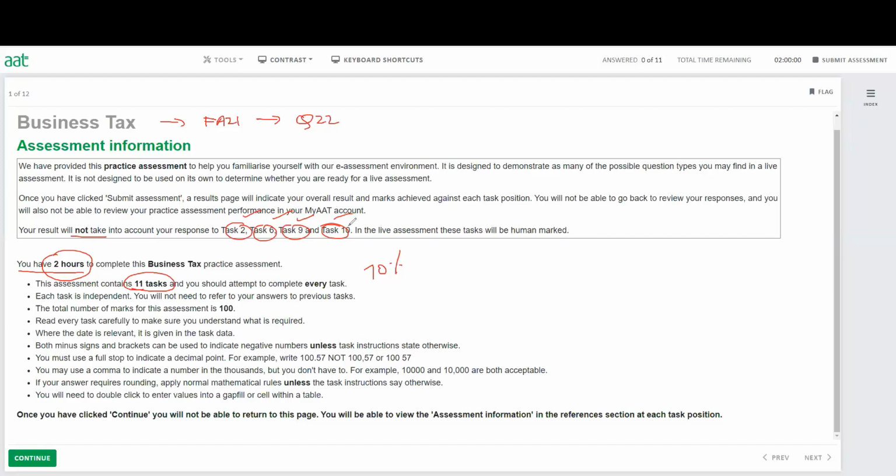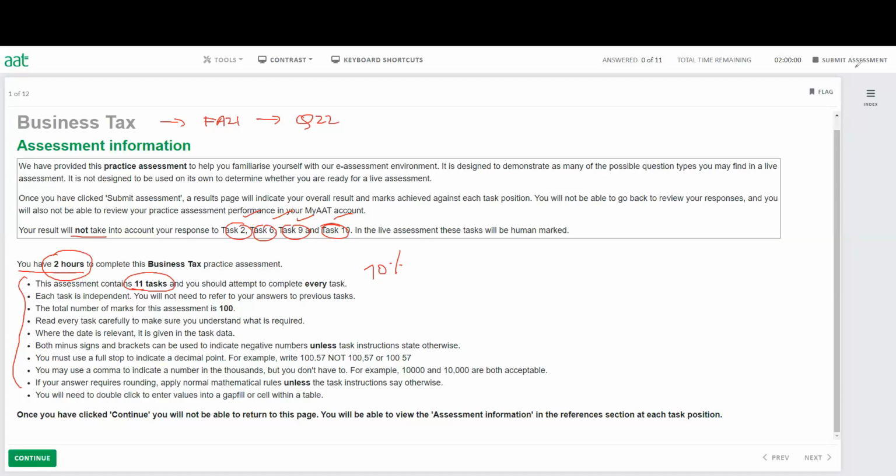And the writing task is always marked by the examiner. So the writing task will always be marked by a human, not by the computer. So it is an assessment from the AAT website, so there is no examiner there to mark it. So these 4 tasks will not be considered. Other than that, the rest of the information we have is more or less the same for all the AAT exams.